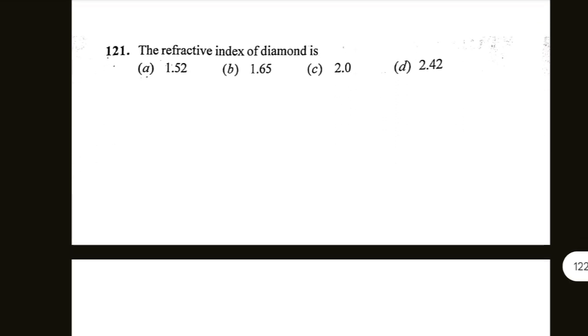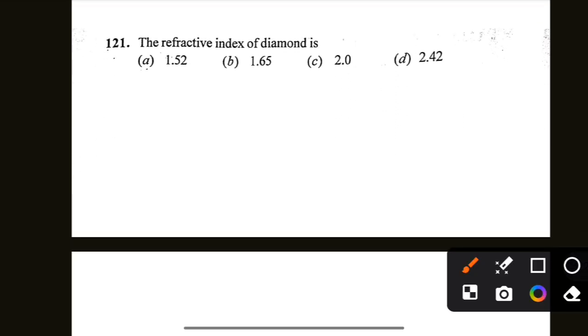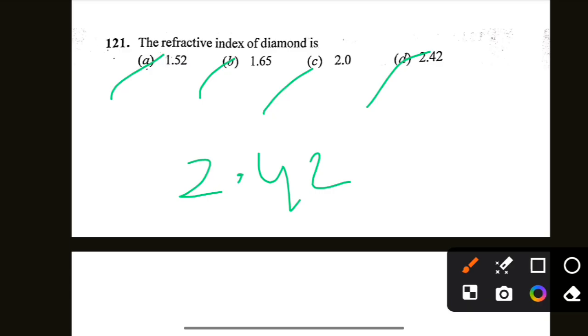Next question is the refractive index of a diamond is 1.52, 1.65, 2.0, 2.42. The refractive index of a diamond is, option D is correct, 2.42.